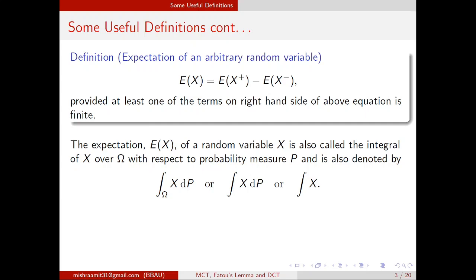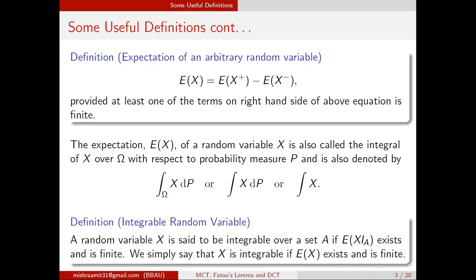Now this expected value of the random variable X is also called the integral of X over omega with respect to the probability measure P, and is also denoted by the integral of X dP, or simply the integral of X. So the expected value of X is actually the integral with respect to the probability measure P. And now there is the notion of an integrable random variable.